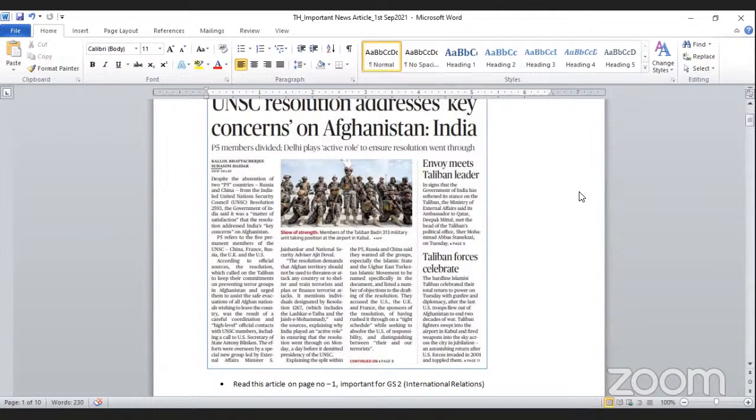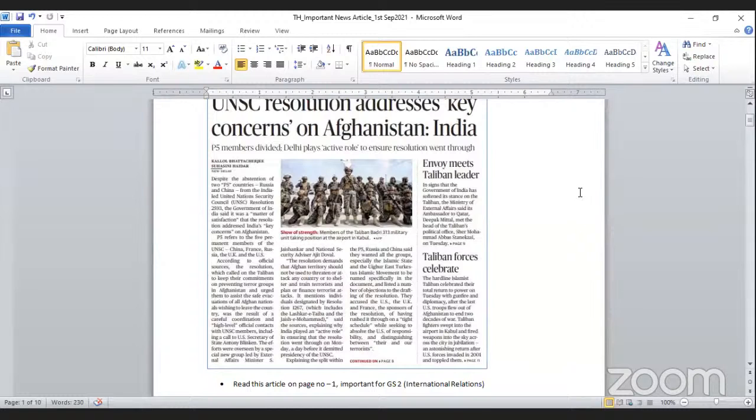On this matter, the permanent 5 members' views are divided. It means they are not on the same note or the same platform regarding the concerns over Afghanistan. So India's role is very important here.